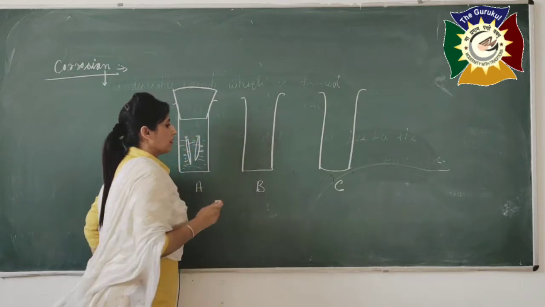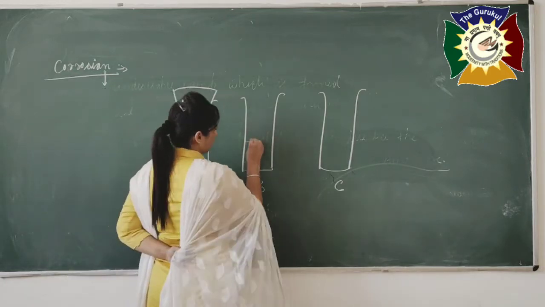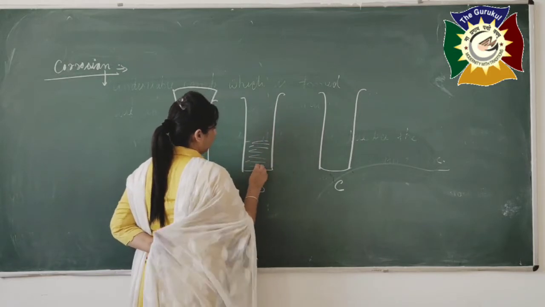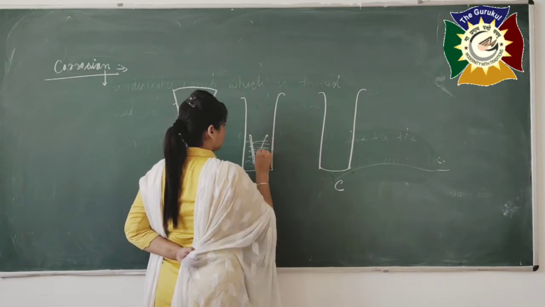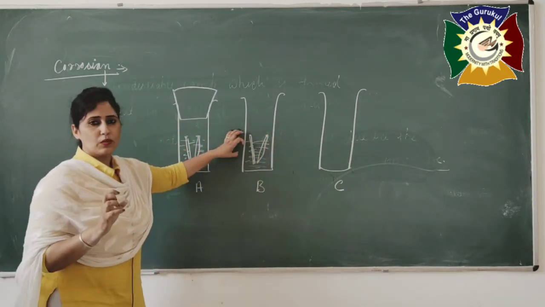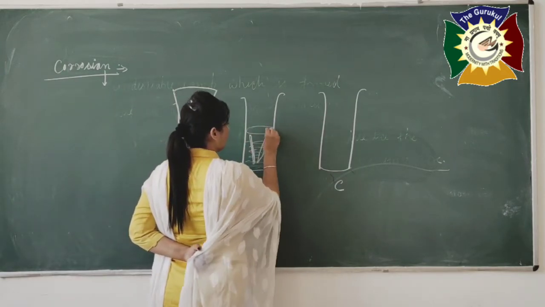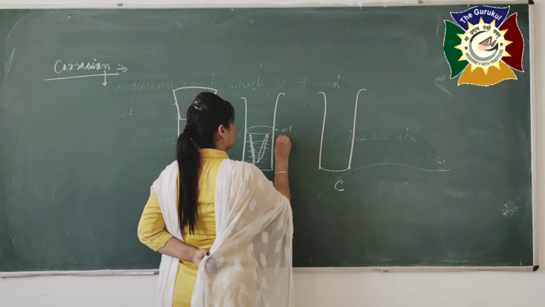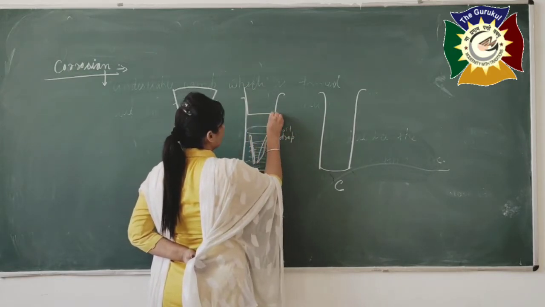Again in the second test tube we have to take distilled water, again the iron nails, and pour some oil drops on it. Again a rubber cork.